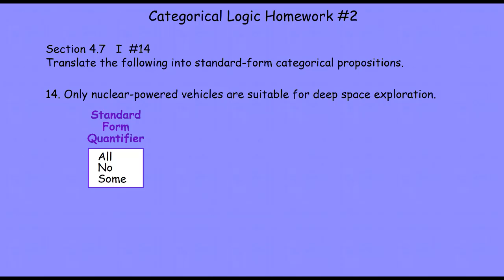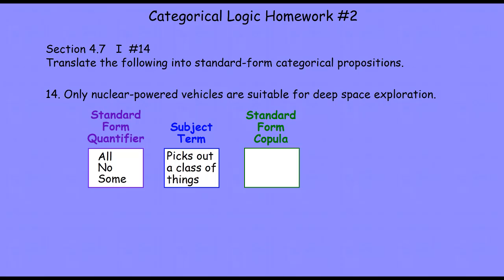That quantifier will be followed by a subject term, a phrase that picks out the subject class, a class of things. Remember, we always want to pick out classes of things. That subject term is then followed by one of our standard form copulas, the 2 versions of our only verb for this logic, and that version of the verb has to be consistent with the standard form quantifier.